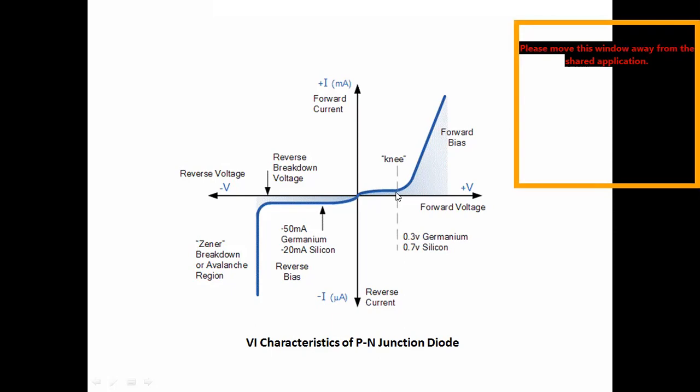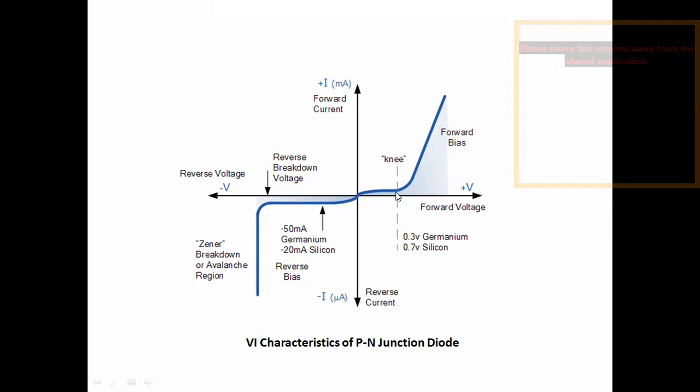Once the applied voltage reaches or goes above the barrier potential, the barrier breaks down, and due to that the sudden movement of electrons takes place, and the current rises linearly.